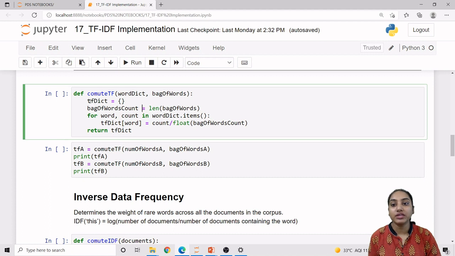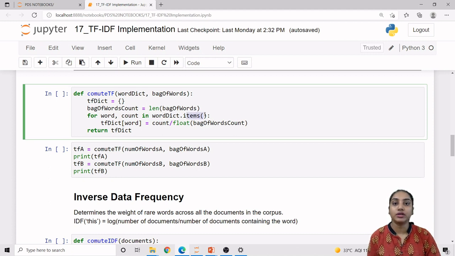Now we are creating the term frequency dictionary, and first of all we are taking it as a null dictionary. Now the count of number of words will be given by the length of bag of words that we are storing in bag of words count. Now we already have this word frequency, so one by one we are converting our word frequency using the items method of a dictionary.